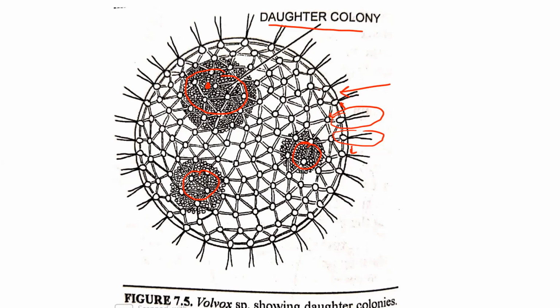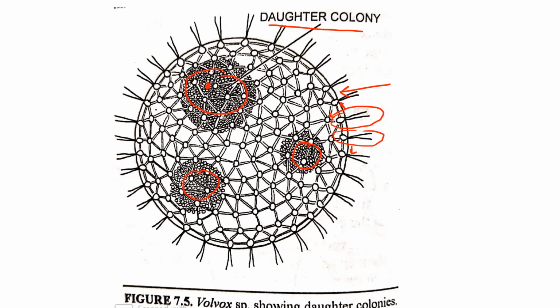Daughter colonies are formed when some peripheral cells lose their flagella and become embedded inside the hollow cavity. So some cells of the posterior half push back into the hollow cavity and lose their flagella.